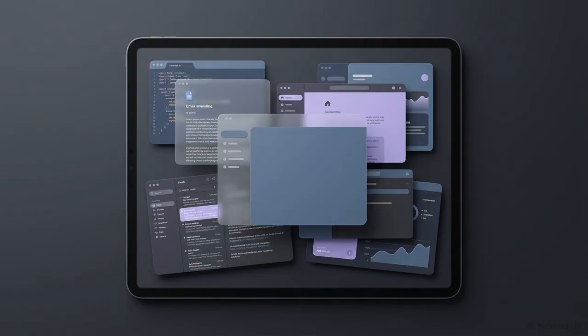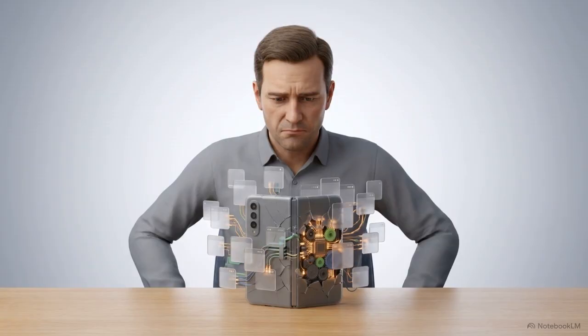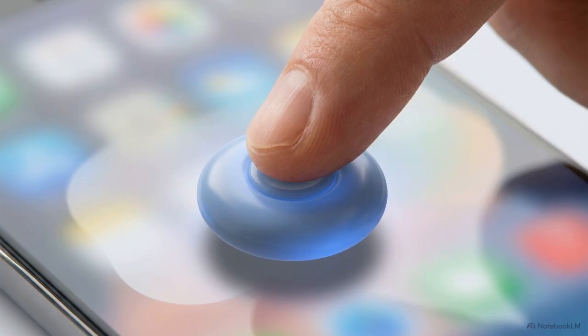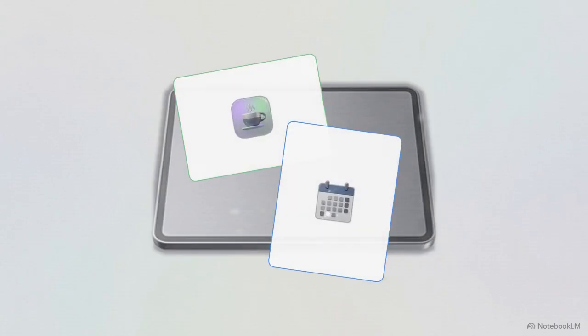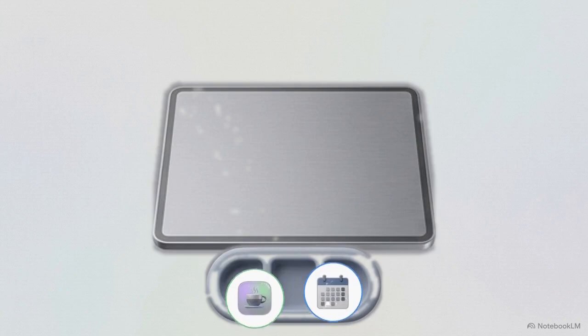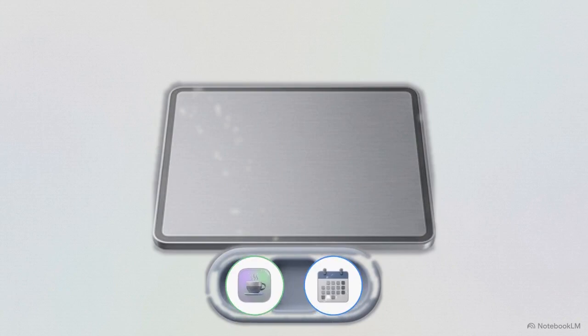Android 16 introduced desktop windowing, but it struggled on smaller screens. Forcing large, overlapping windows onto a tablet or foldable often created a chaotic and unmanaged workspace. Android 17 addresses this with a rebuilt multitasking framework called App Bubbles. You can now long press an app to instantly turn it into a floating mini window, keeping it accessible but out of the way. On larger displays, these bubbles magnetically snap into a dedicated bubble bar at the bottom of the screen. This organizes your open tasks into a single, clean row.